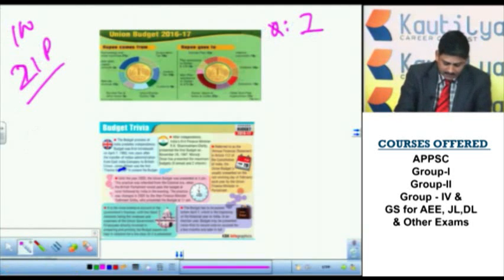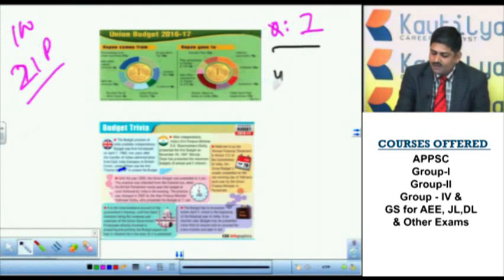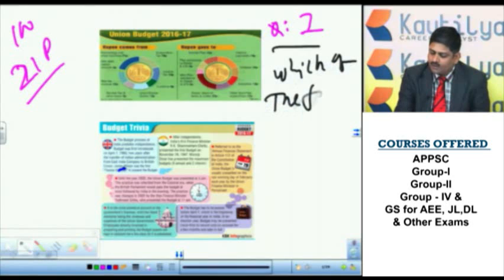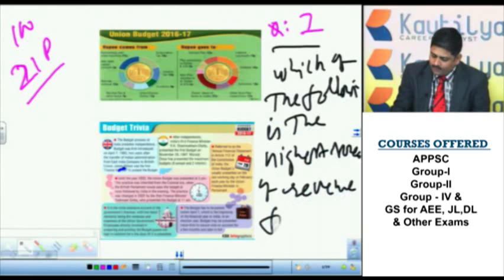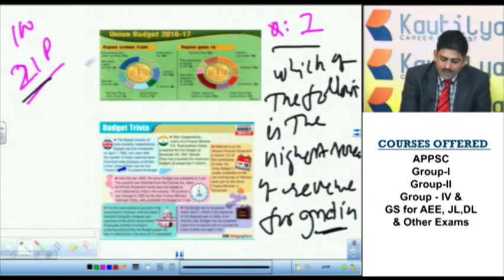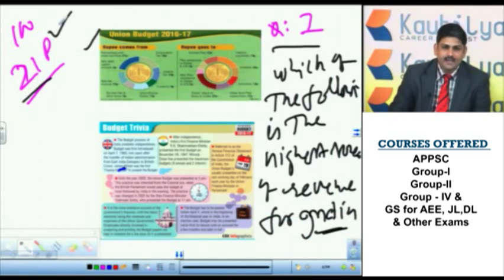They will ask like this: which of the following is the highest source of revenue for India? So where does it get the maximum amount? From borrowings. If you see this graph, borrowings is the highest one.